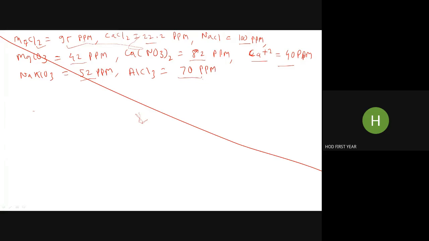So you have to calculate various types of hardness: temporary hardness, permanent hardness, and total hardness. First you identify the impurities. We sort them according to temporary hardness causing, permanent hardness causing, and no hardness causing. Then you calculate the CaCO3 equivalent using the formula. Once you calculate it, you substitute in the temporary hardness formula, then the permanent hardness formula. Then the sum of temporary and permanent hardness is total hardness. That's all. This is the way numerical problems are asked on hardness. Very simple. Only thing is you have to calculate the correct CaCO3 equivalent. That's all.